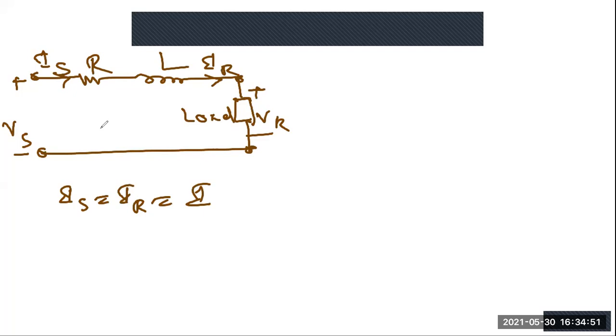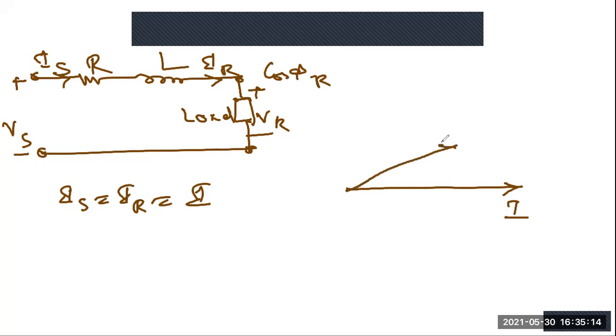Here, current I is the common parameter flowing in the circuit. So first we draw the current, this is I. The receiving end power factor is cos phi r, so VR will make an angle phi r with this I. Yes or no?